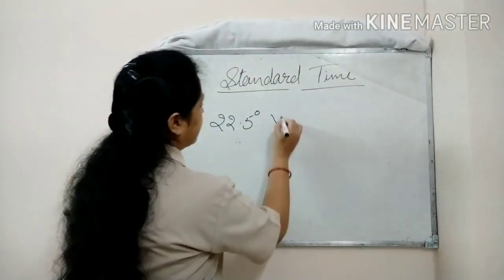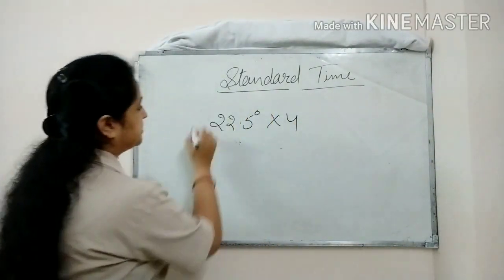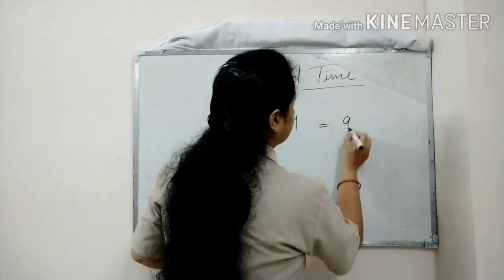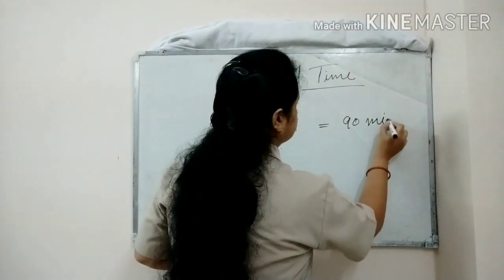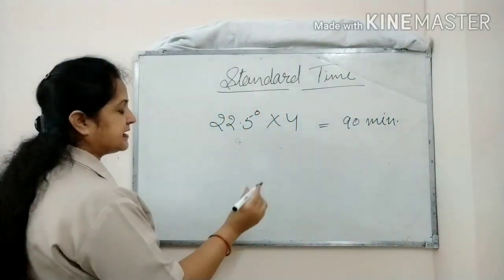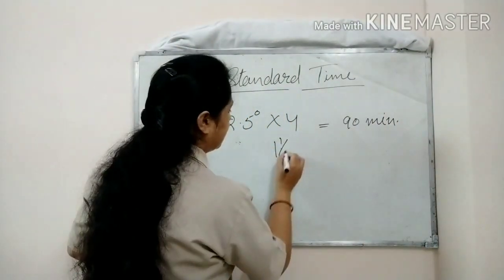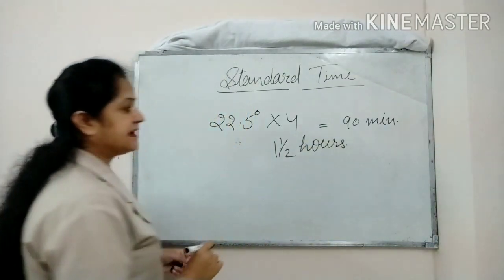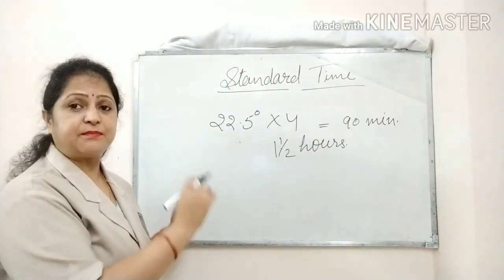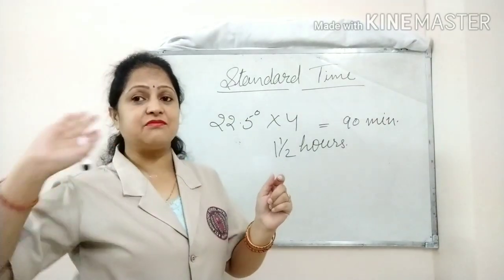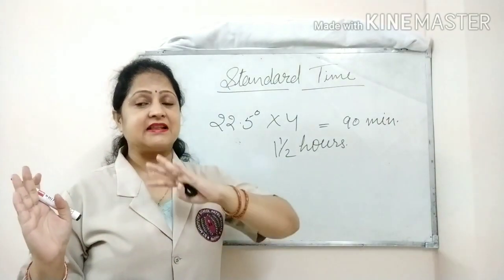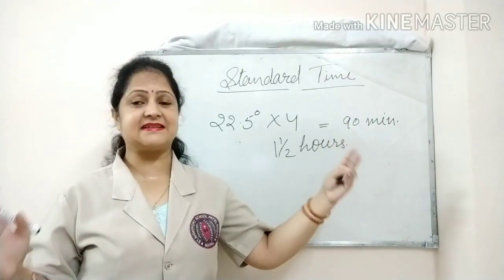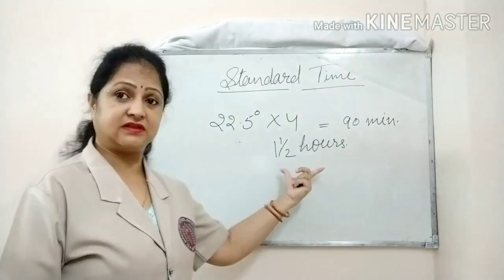So the time for these 22.5 degrees will be 90 minutes, which means 1.5 hours. So the time difference between the easternmost and westernmost places of India is 1.5 hours.